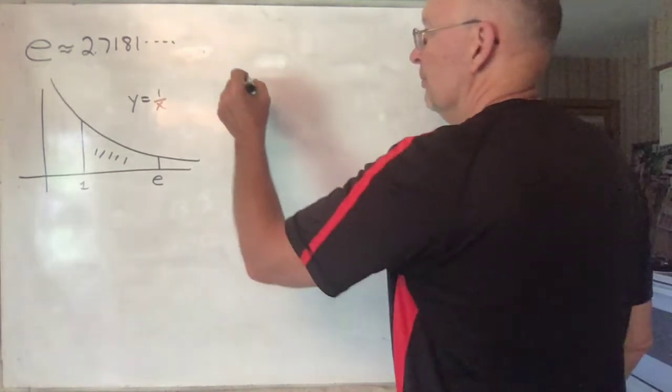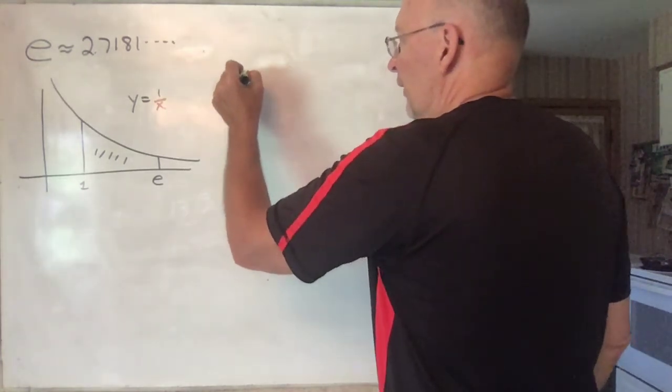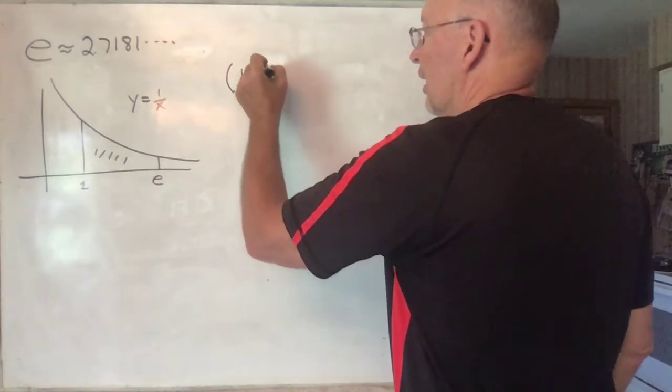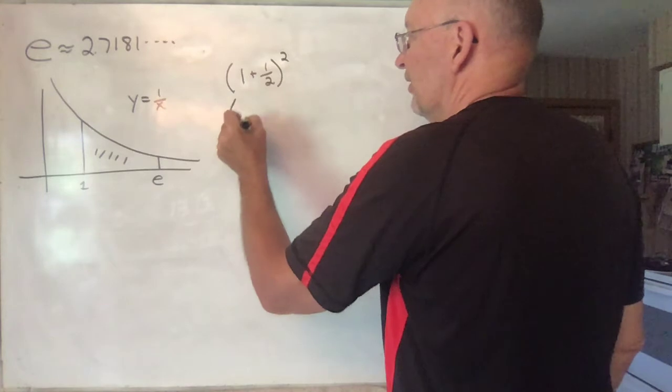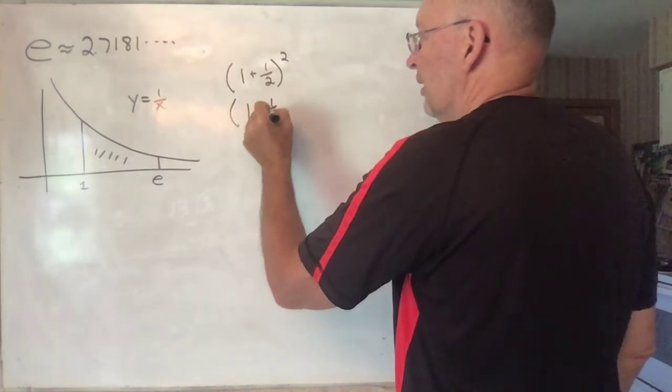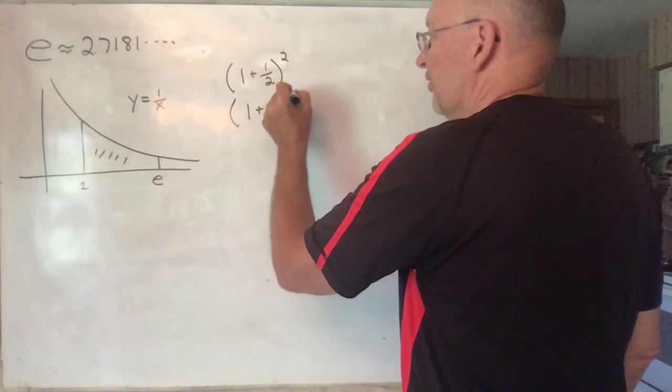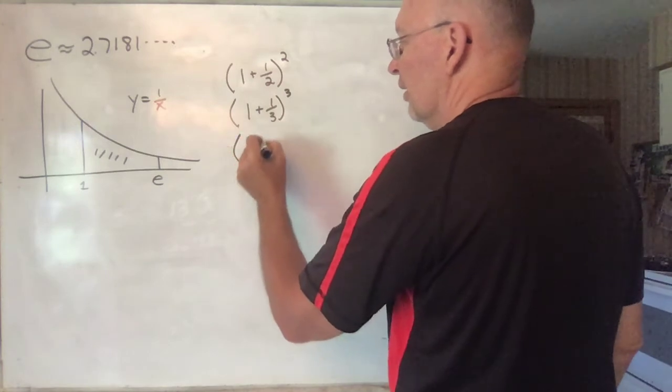Here's another place. When I first got a calculator, I was playing with it, and I remember I started experimenting with this sequence of numbers.